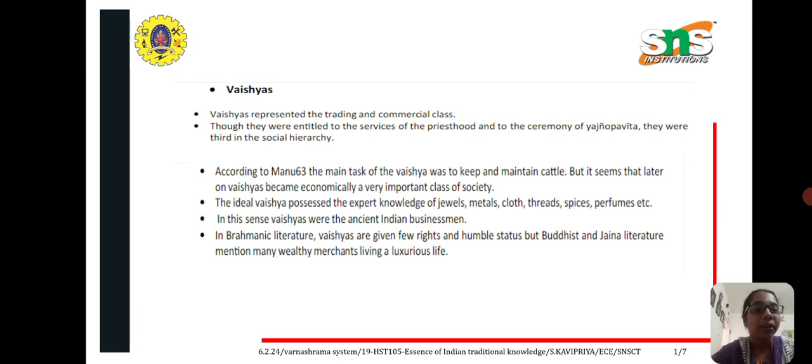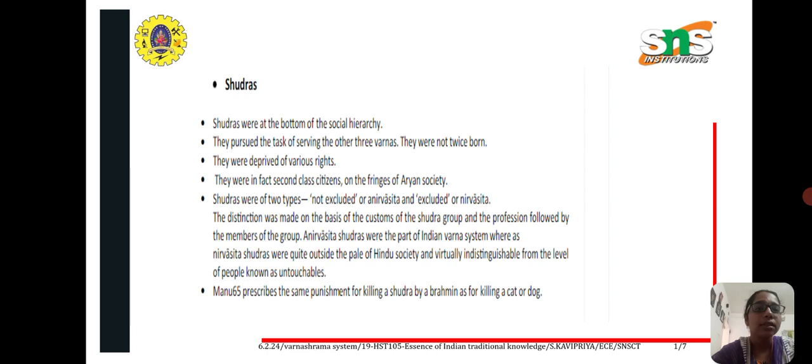In Brahmin literature, Vaishyas are given few rights and humble status, but Buddhist and Jaina literature mention many wealthy merchants living a luxurious life. So many Vaishyas had a luxurious life also. And last is the Sudras.